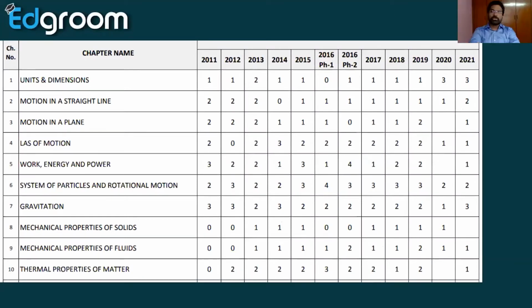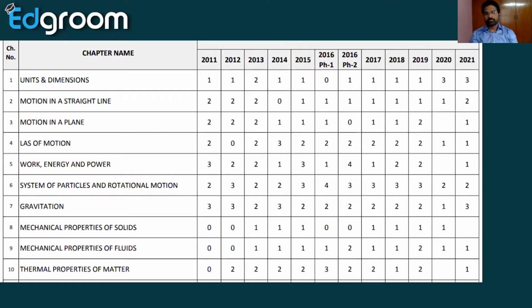So units and dimensions chapter, most of the students take it lightly, but in recent years they are giving a minimum of 2 questions from units and dimensions. Then system of particles and gravitation are very important chapters. You get 2 or 3 questions from them.